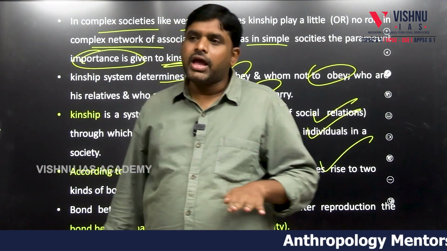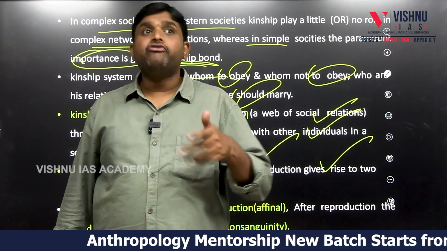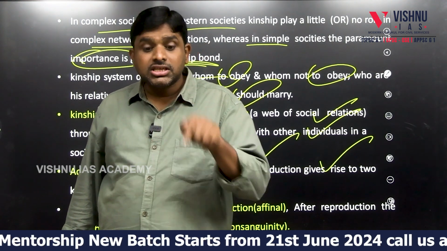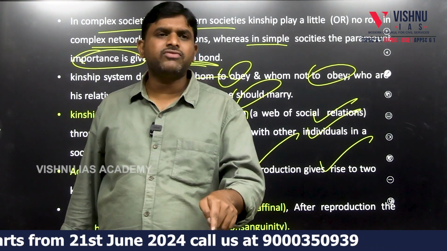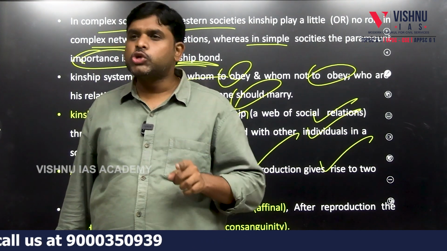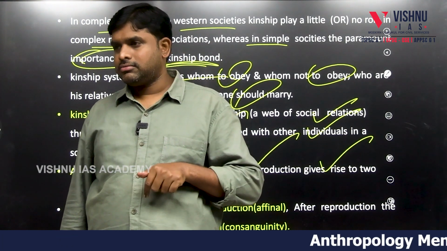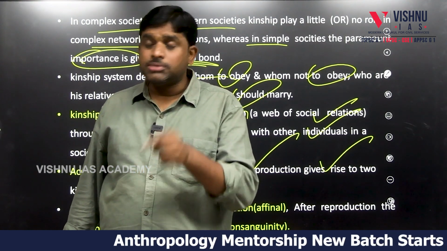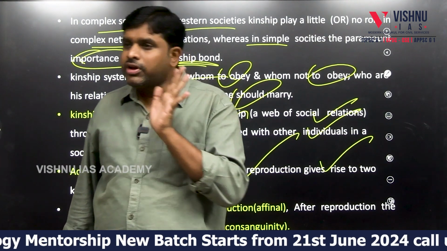But in a systematic way, in a procedural way, so that the future will be guaranteed for both spouses as well as children mainly. If there is random participation in sex, then automatically children will be born, and who is going to take care of the children? Marriage is also one institution which was established because someone should take care of the children. If not, the children will be deserted. So marriage as a relationship, kinship as a bond, was established mainly because of the desire for reproduction.